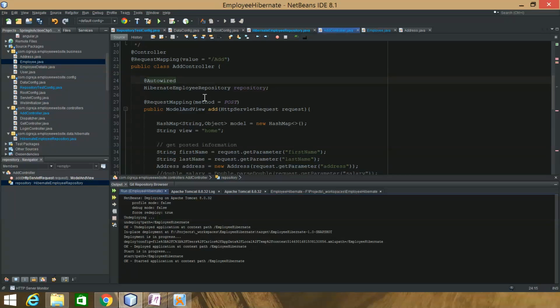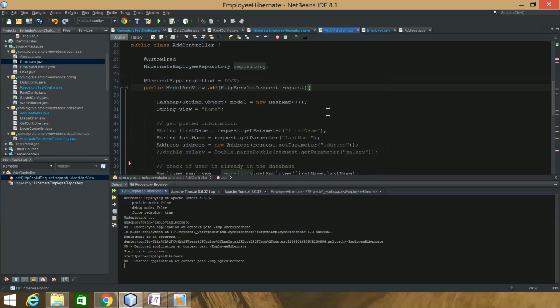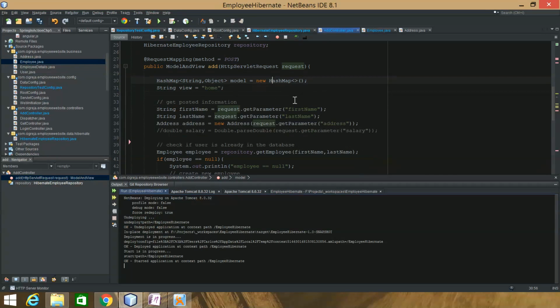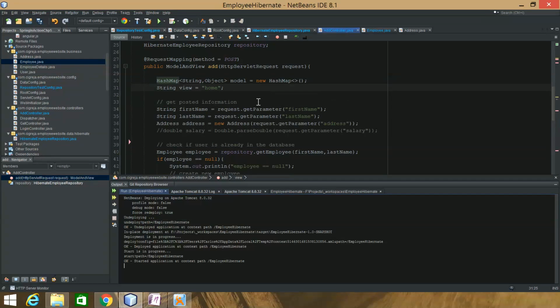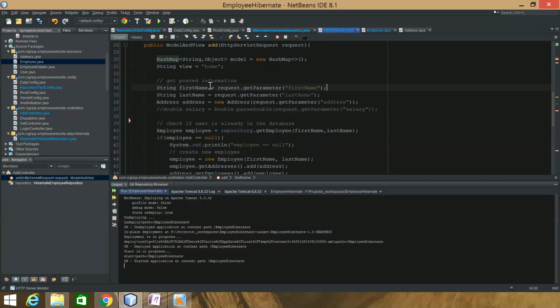So Autowire the repository, which I just showed you, the employee repository, and over here what I do is return a model and a view. I take the request so that I can get the information from the post, I create the model here, and the view I set to home, which will go back to the same page.